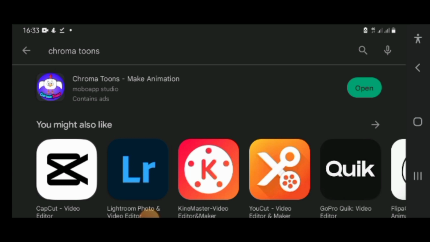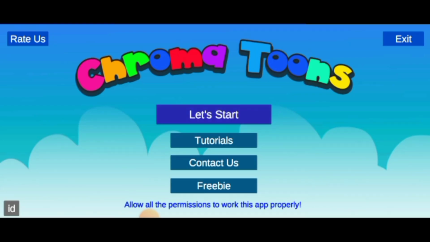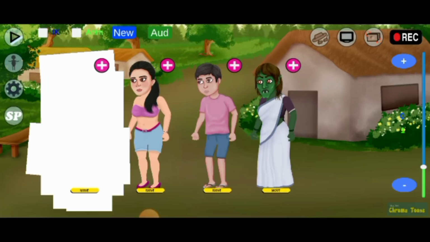So we'll be making the cartoon animation of that bird flying that you saw in the beginning of the video. So you go to your Google Play Store and you download this app called Chromatoons make animation. So I'll just open it. Okay, so this is the interface of the Chromatoons.